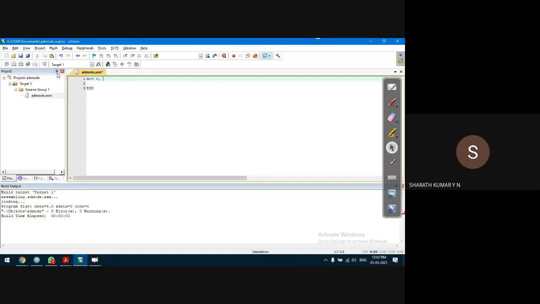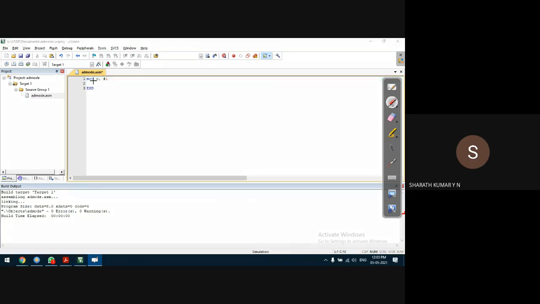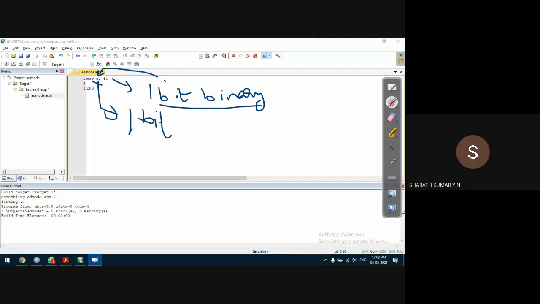MOV C, #1. You can specify B, or you need not specify. Looking at the destination, the compiler will understand that the source is 1-bit binary data, not 8-bit data. The compiler need not append zeros to convert into 8 bits, because the destination is anyway a 1-bit location. So let us run this program.